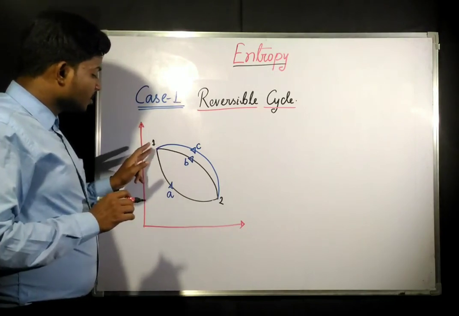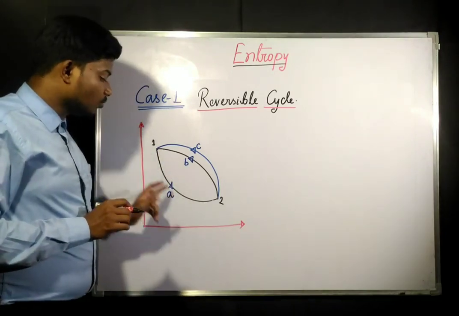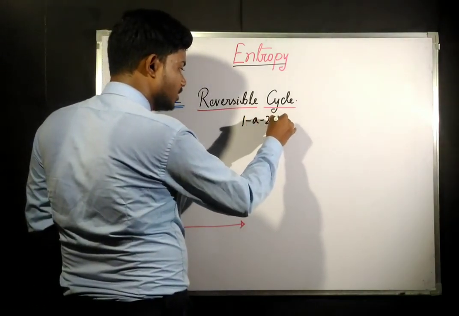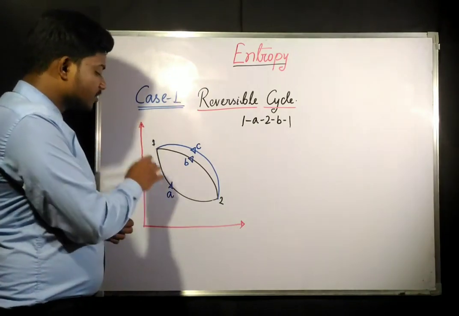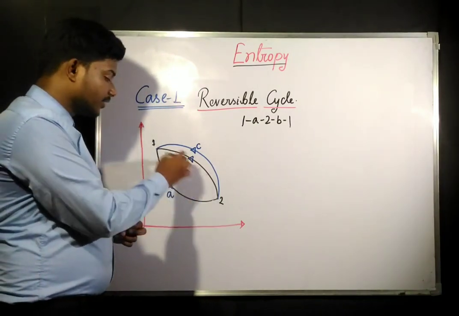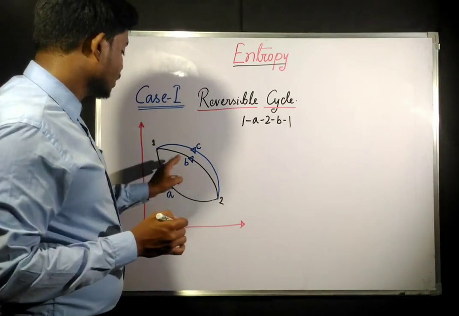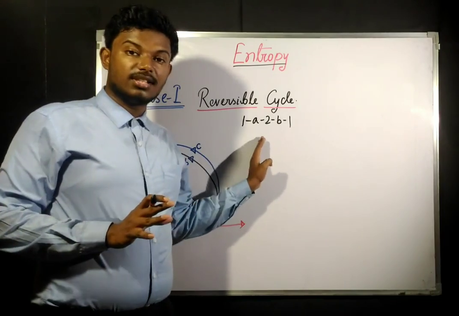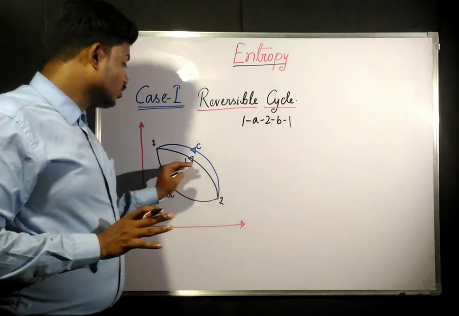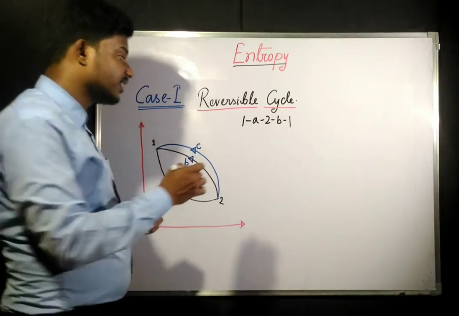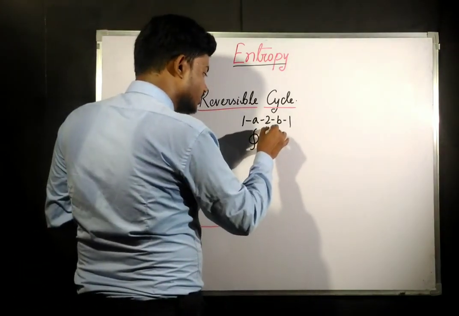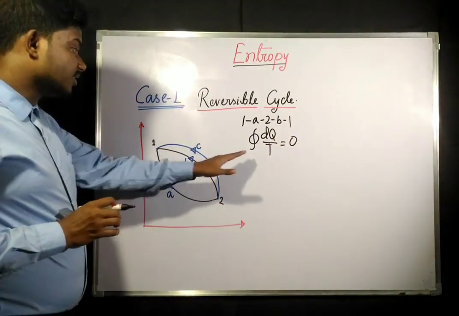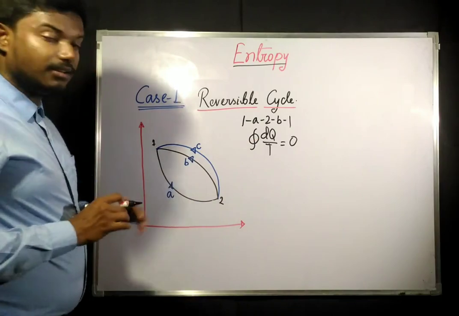Let us take the first cycle, that is 1A2B1. It is coming from state 1 to state 2 via path A, and from 2 to 1 via path B. Now if we write down the Clausius equation, and all of these are reversible, then for a reversible cycle, the cyclic integration of dq by T was going to be 0.